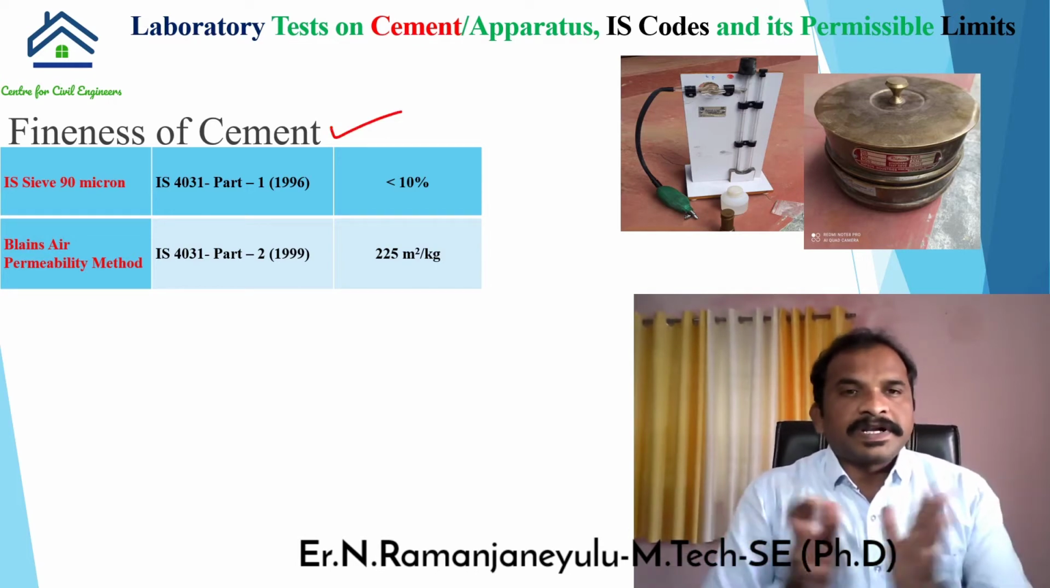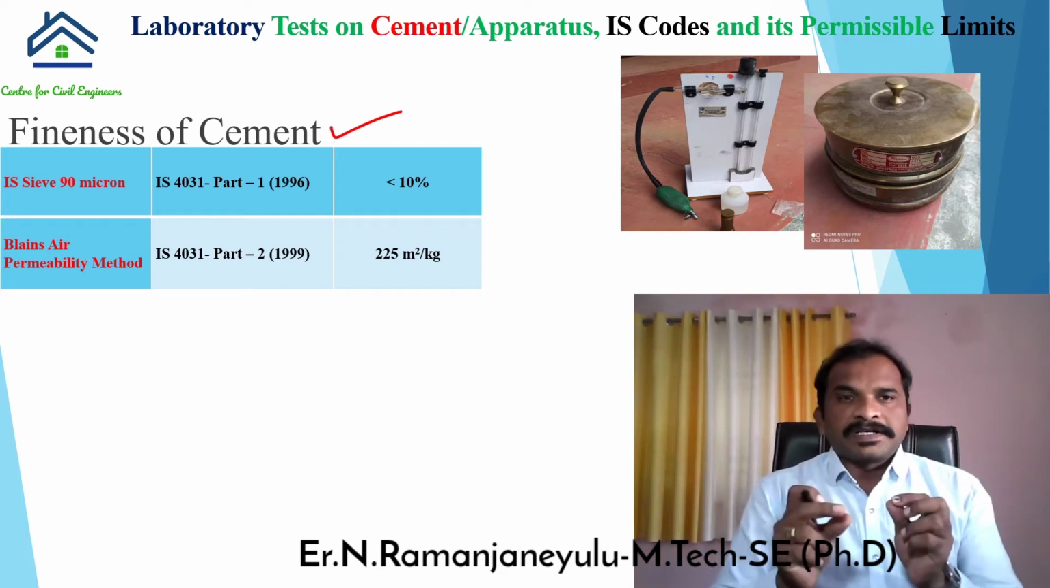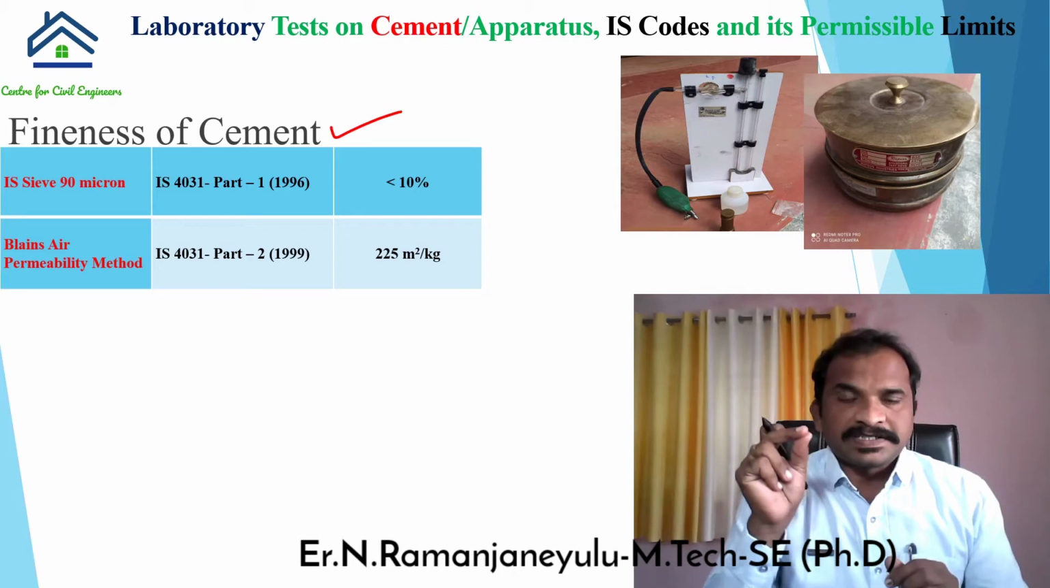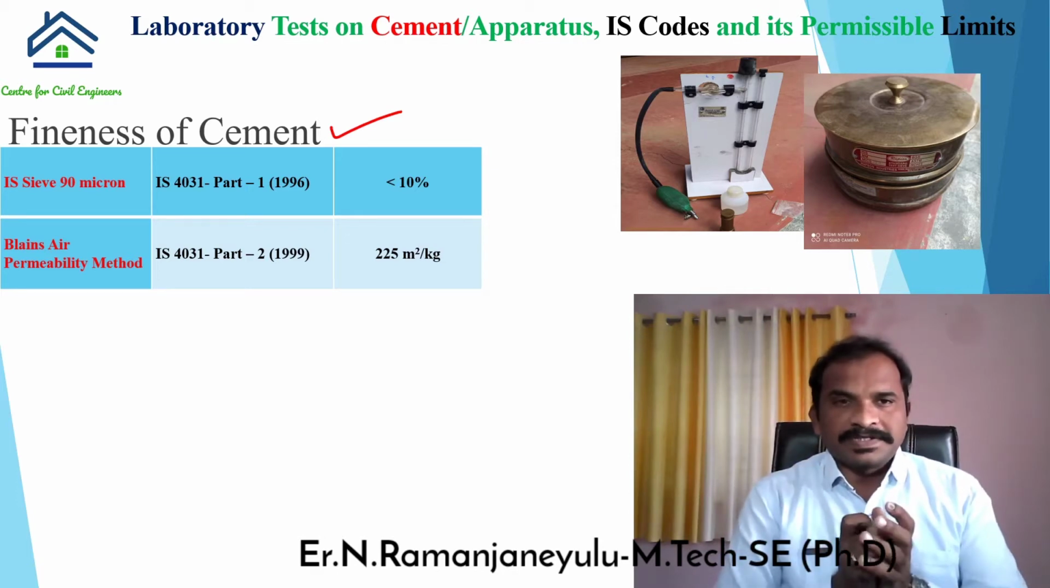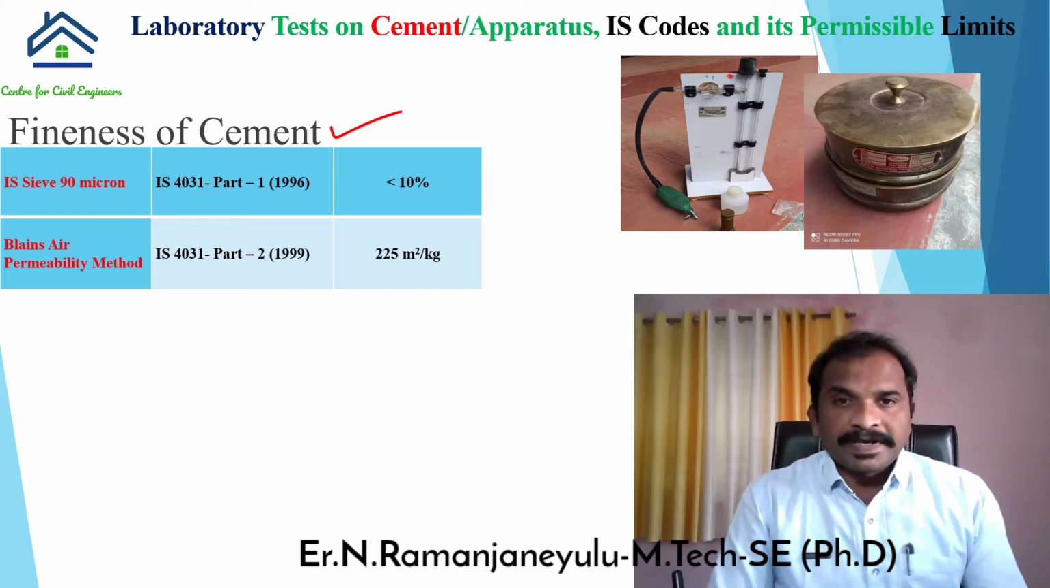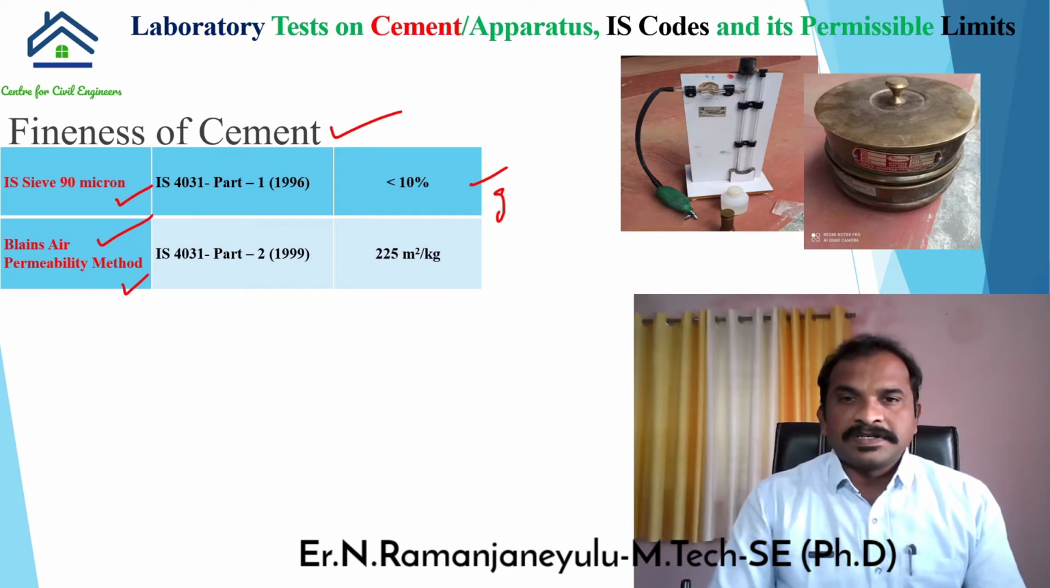Fineness of cement is nothing but the process of determining the particle size distribution of cement. How much fineness is there, that we have to measure by using this test. Fineness of cement can be done by using two methods. The first method is the IS 90 micron method, that is the dry method. The second one is Blaine's air permeability method, which is the scientific method. The first method is the popular, generally used method.